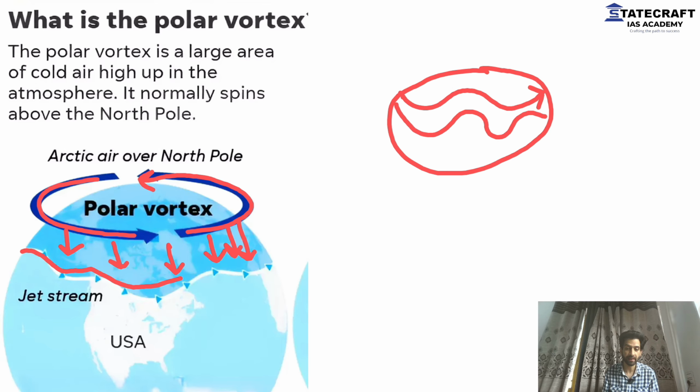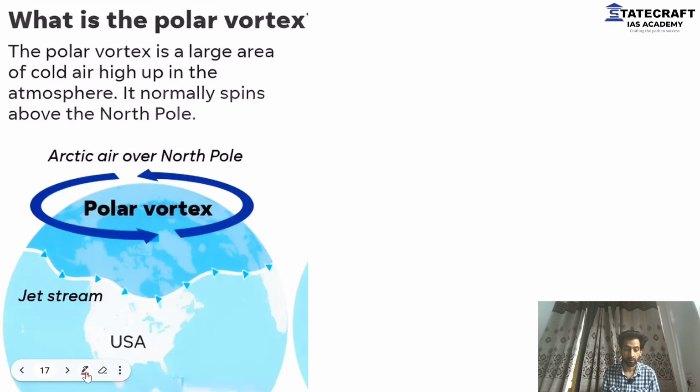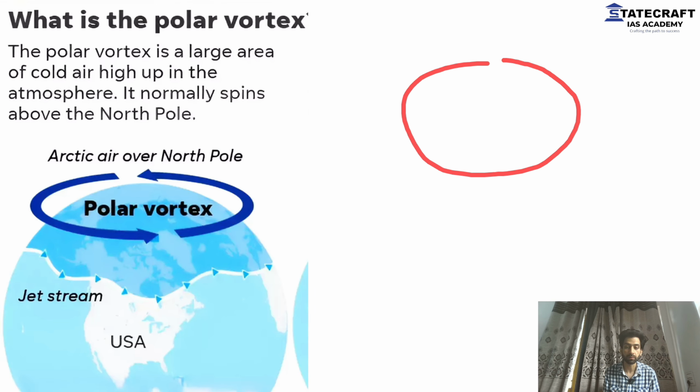See, let me try it again just to make you understand. Listen, ideally we had a condition of very cold temperature here and warm temperatures here, and because of this temperature gradient, we saw the jet stream moving like this.